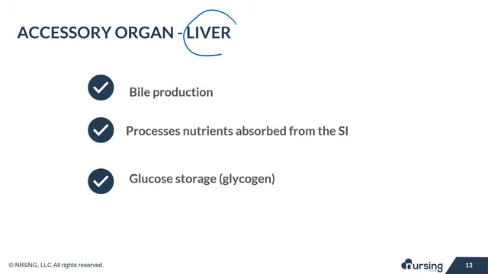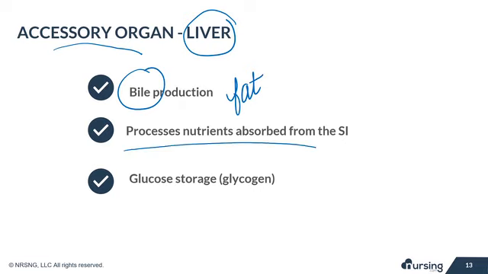The liver does an enormous number of functions in the body, including being an accessory organ in digestion. A few roles include bile production. Bile contains bile acids, which help with the digestion of fat and fat-soluble vitamins. The liver also processes nutrients that were absorbed from the small intestine, and it serves as a glucose storage site in the form of glycogen.